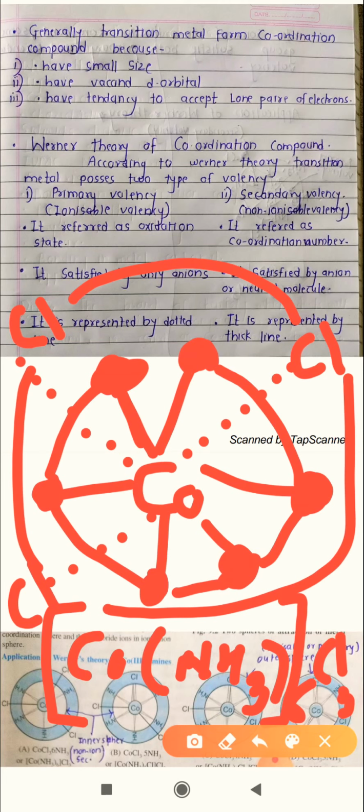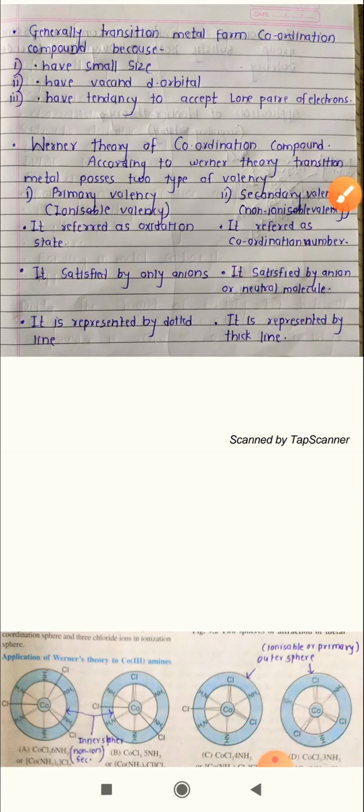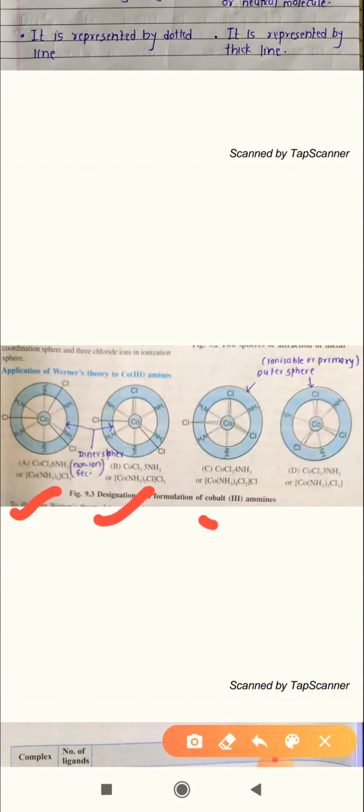Okay, now let's take some applications of Werner coordination theory. Let's talk about different examples of cobalt ammine. In front of you 4 complexes are there: this 1, 2, 3 and 4. Just focus on that diagram.